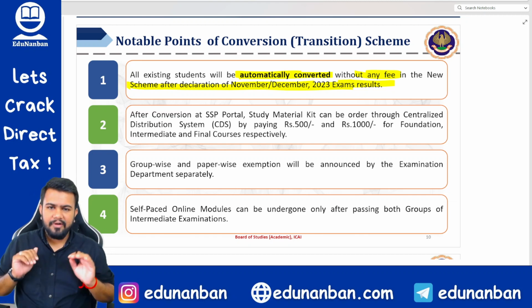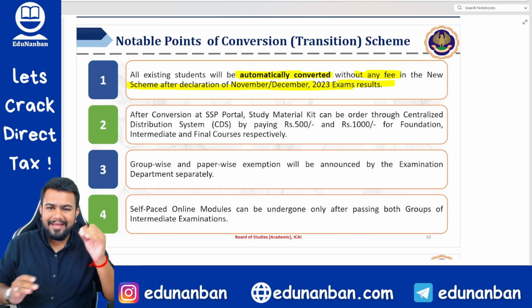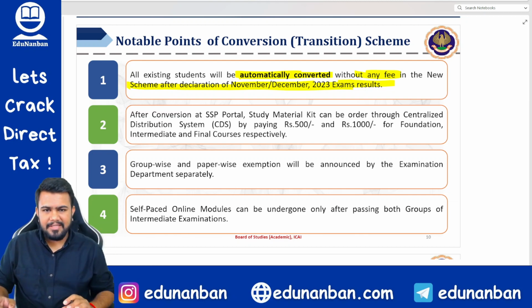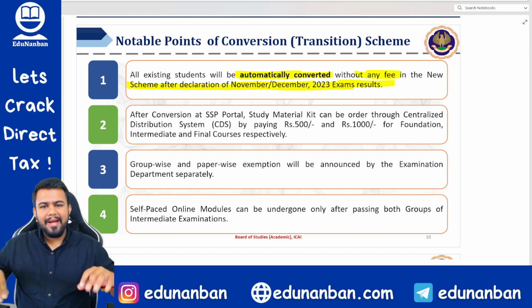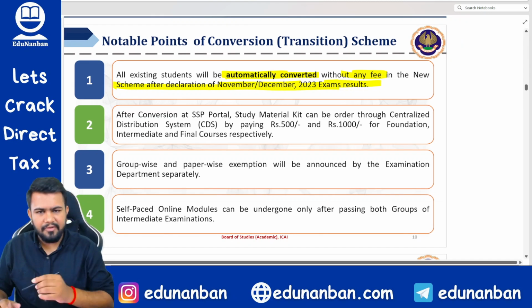However, if you do not convert to the new scheme, then what will happen? After November 23 or December 23 results come out, May 24 will be the first attempt for new scheme exams, correct? Hence, automatically you will get converted into new scheme without paying any fees. Now also you need not pay any fees for conversion.